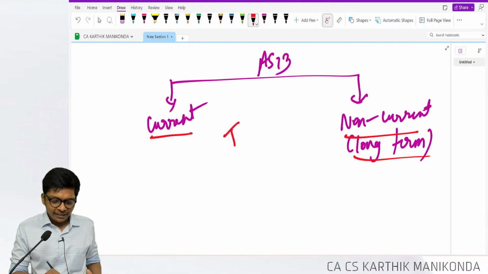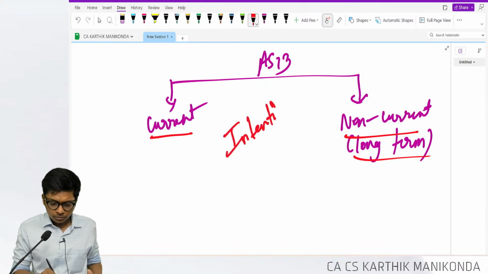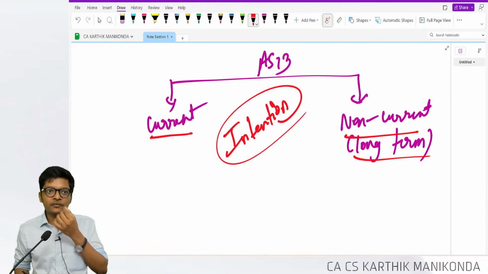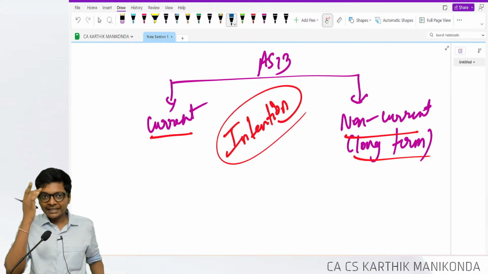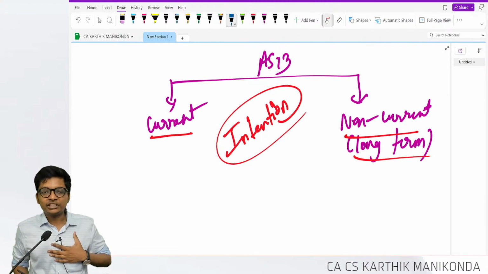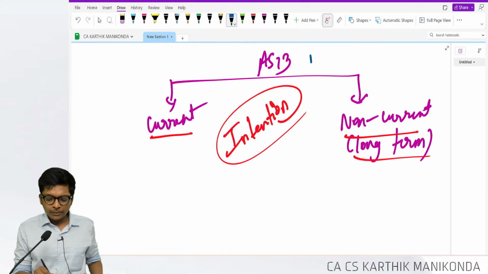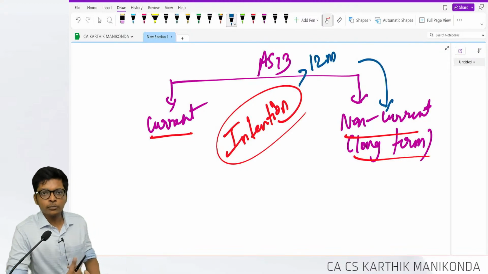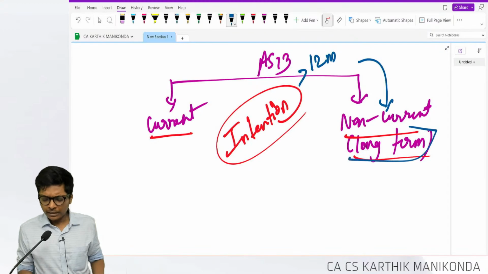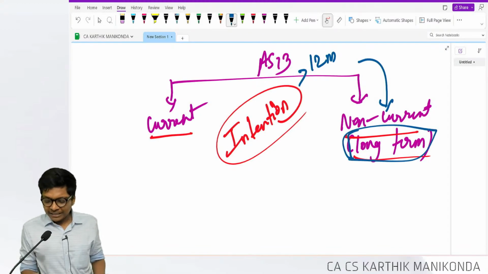How to classify? It depends on the intention of the user. It depends on what, guys? Intention. I purchased the shares. I want to sell after 1 year, 12 months, more than 12 months. It becomes long-term, non-current, long-term. But after classifying as long-term, can I sell within 3 months?